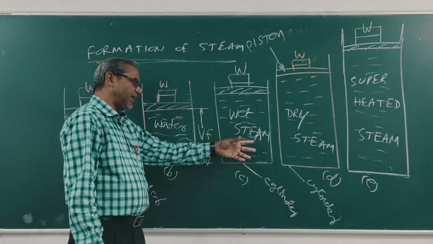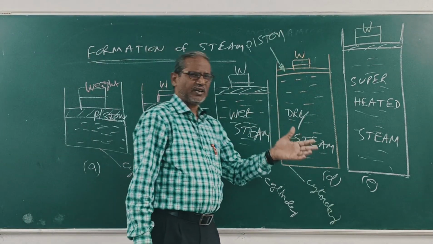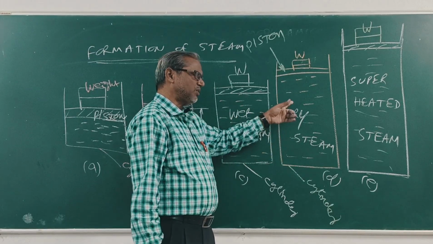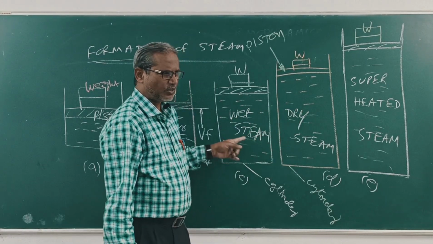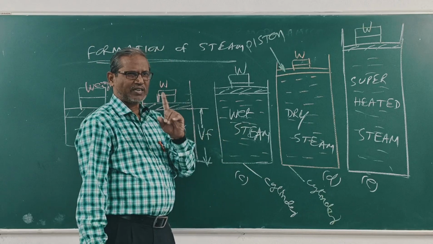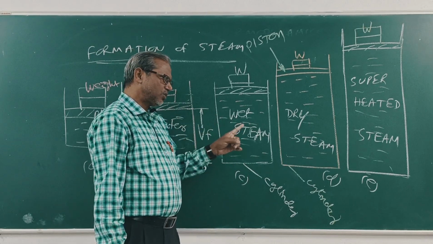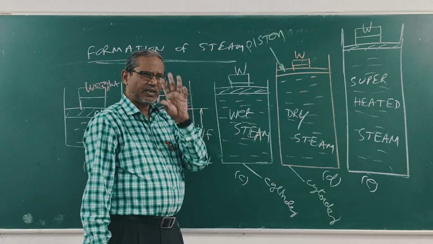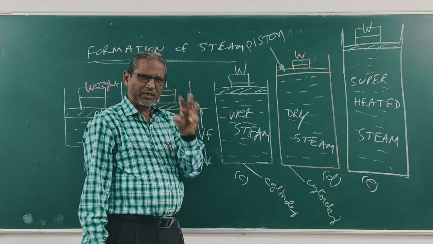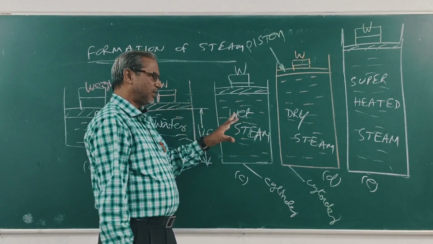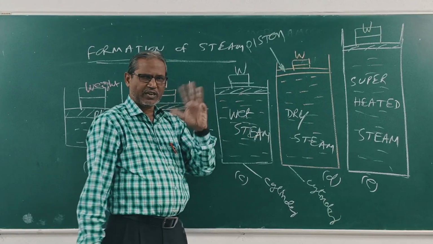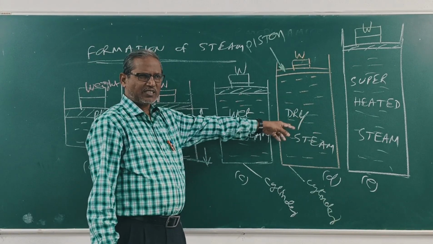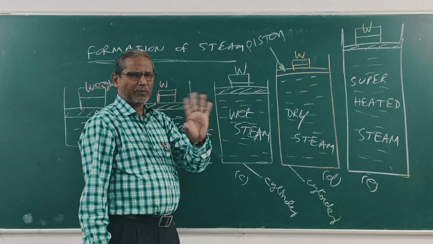Again in figure D, further heat is added, and the wet steam becomes dry steam. The wet steam contains some water particles in suspension, some water particles and some steam. So when wet steam is further heated, it becomes dry steam. The dry steam does not contain any water particles in suspension.